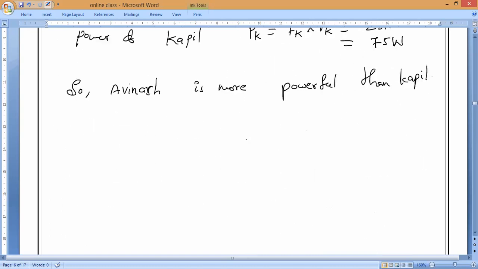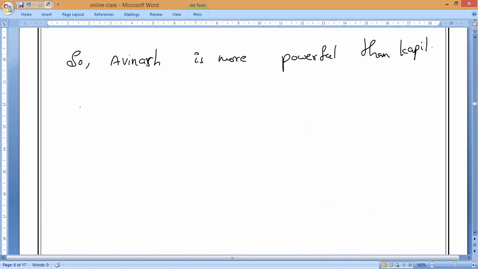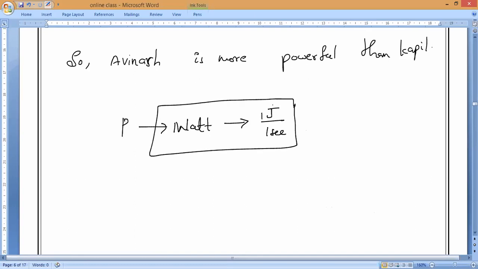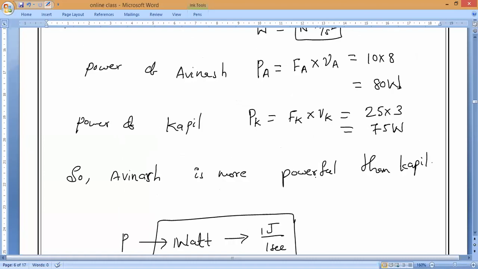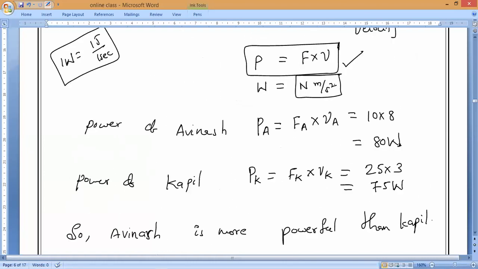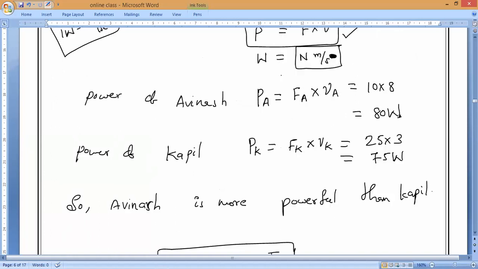So have we completed? Now verification of units we will see. So as I told you, what is the power unit? Power we can say watt. Now we know that 1 watt is equals to how much? We know that 1 watt is equals to 1 joule per 1 second. Once again, now let us see. Sir, now we are writing power P is equals to force into velocity, means in the sense of Newton into meter per second. Is it yes or no? Newton into meter per second. I wrote second square here, but you did not tell me. Velocity is meter per second only, correct?